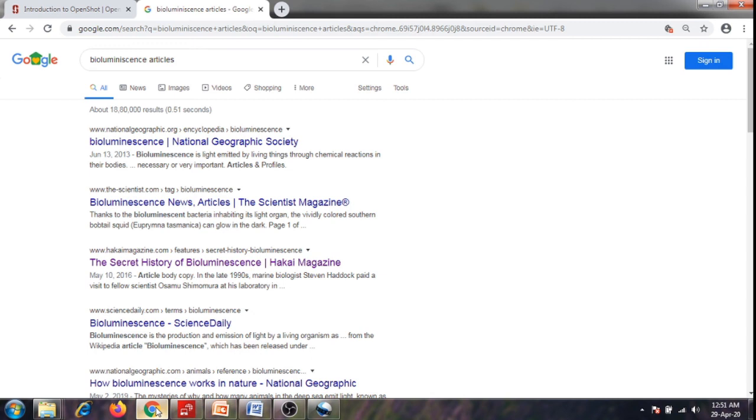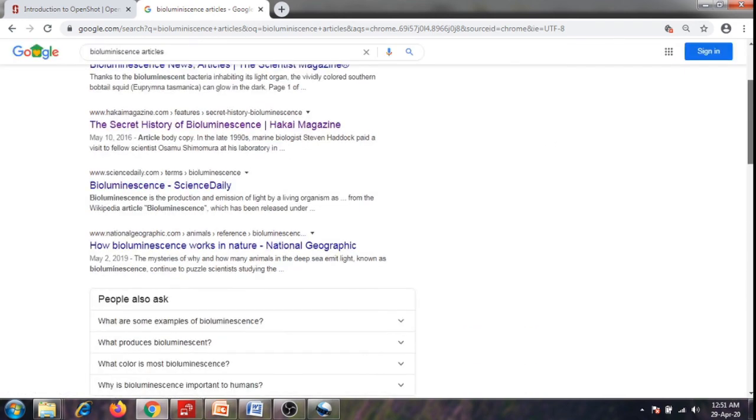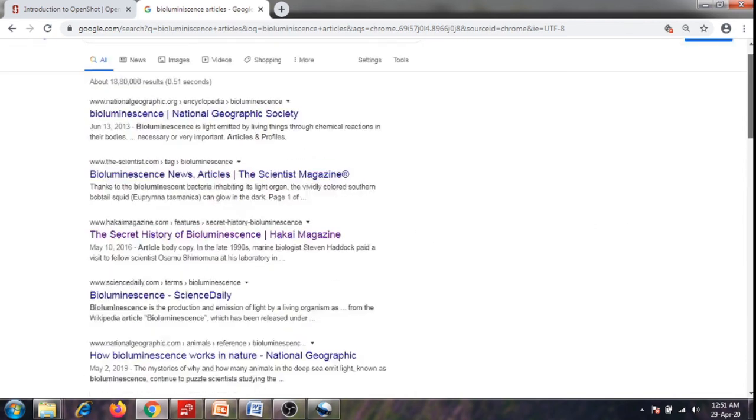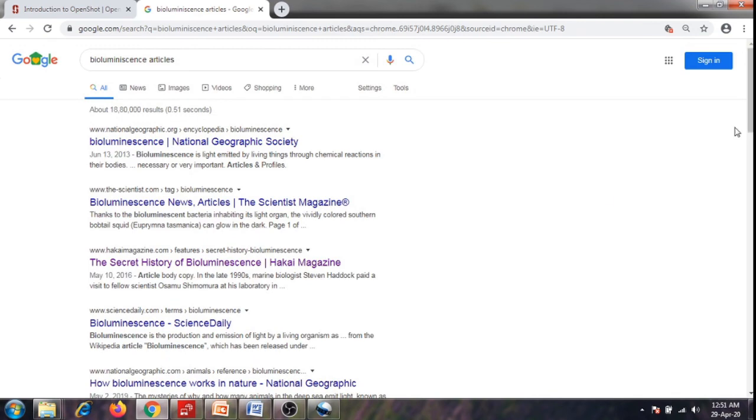You can refer to these articles on bioluminescence: National Geographic, which shows bioluminescence related work, bioluminescence articles in Scientist magazine, the secret history of bioluminescence, and bioluminescence on Science Daily. In all these, you can find more information about bioluminescence.